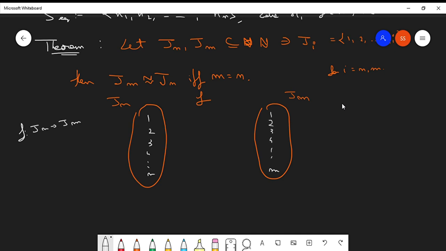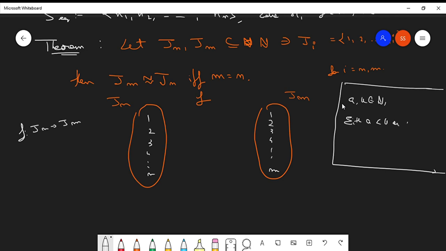There is one thing called the law of trichotomy of real numbers, which is also applicable for natural numbers. That is, if a and b belong to the naturals, then either a is less than b, or a is greater than b, or a equals b. One of the conditions will always hold, but they cannot hold simultaneously. So m is either less than n or greater than n if m is not equal to n.